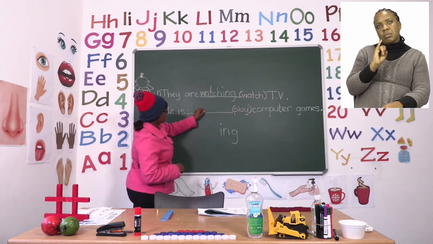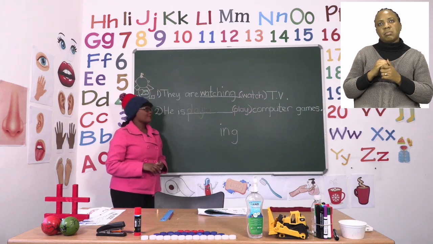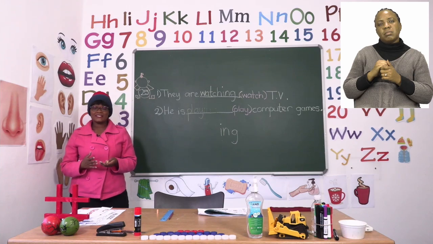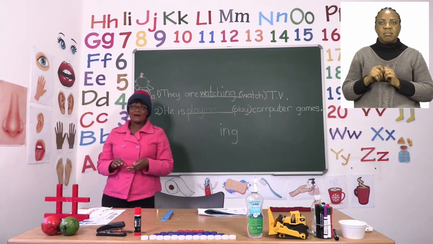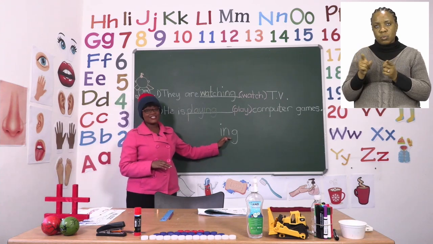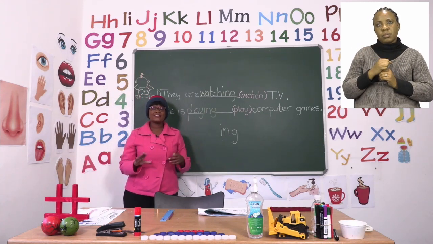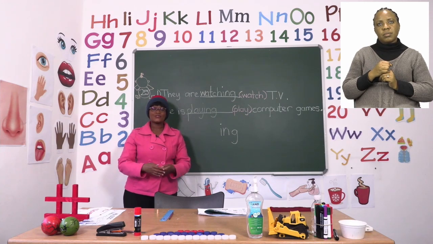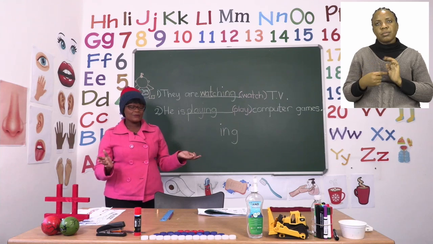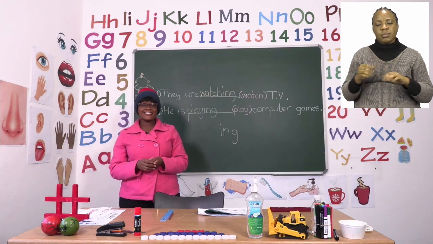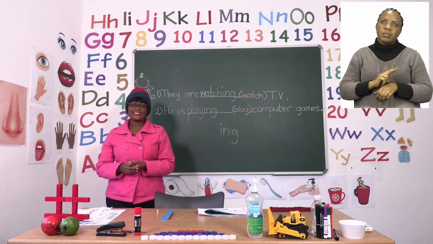First play and then ing. You're going to do this for the rest of the exercise. Please use the words in the brackets just by adding ing when you're writing them on the space. And then read the complete sentence so that you know that you are now dealing with present tense continuous. I will see you soon after the advert break.